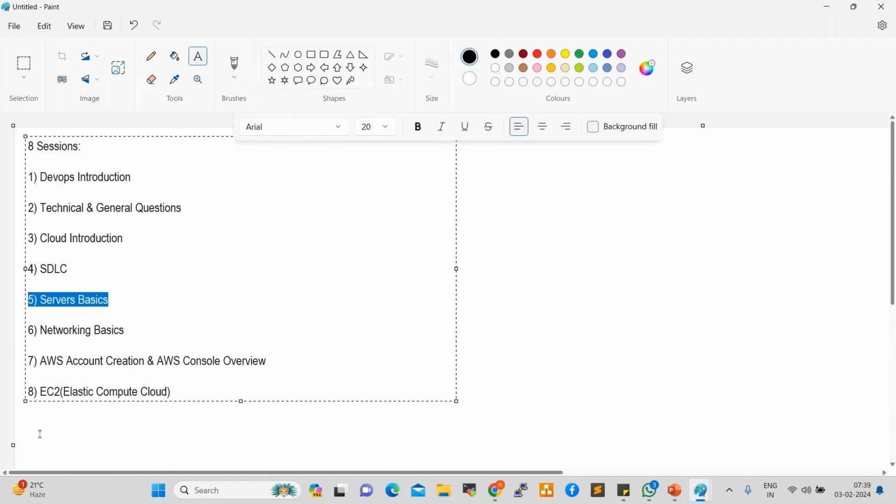Okay. So after that, we worked on the networking part, right? What is a network? Types of networks. How can we create a network? What are the advantages of a network? What are the characteristics? What are the disadvantages? And which networks are we using currently? We discussed, right? So these basics are also very important.